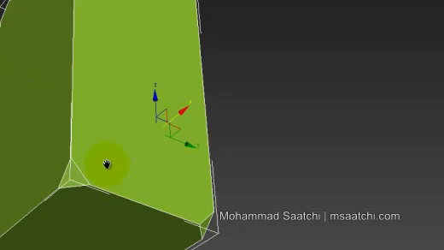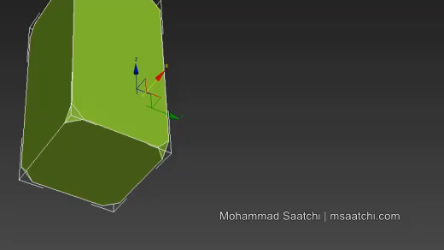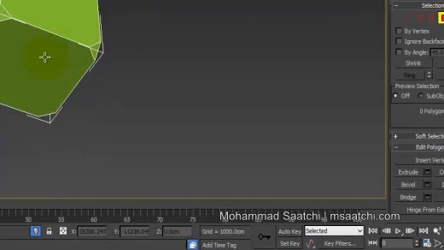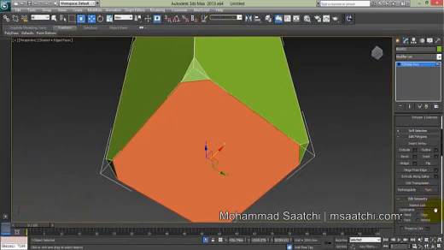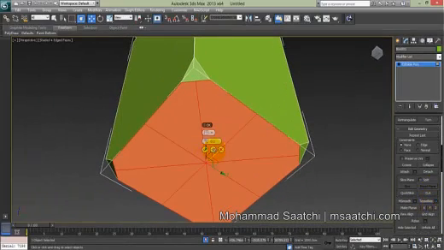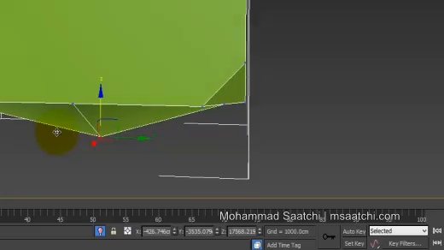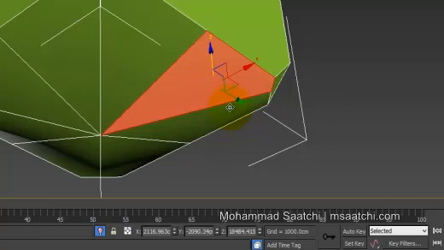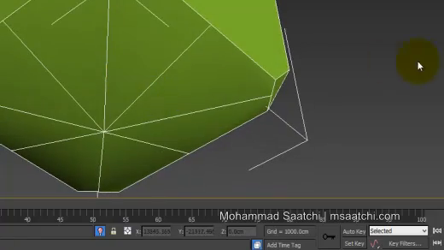Now I want to work on this part. I click Alt Q, which will hide unselected objects. Very useful. You can click on this button also. It's called Isolate Selection Toggle. And now I click here and will use slice to here. Okay, and click one button again to go into vertex mode, and select these edges.